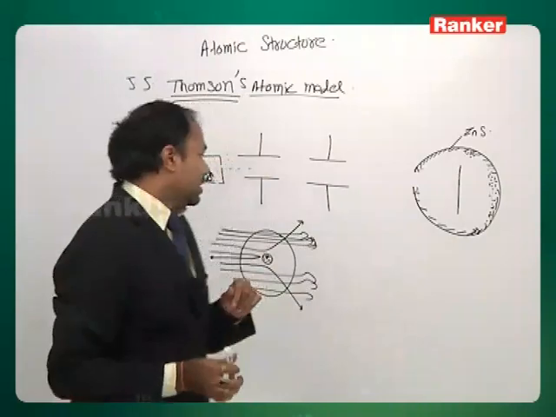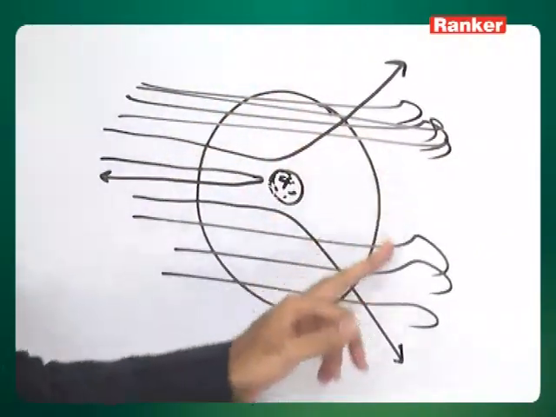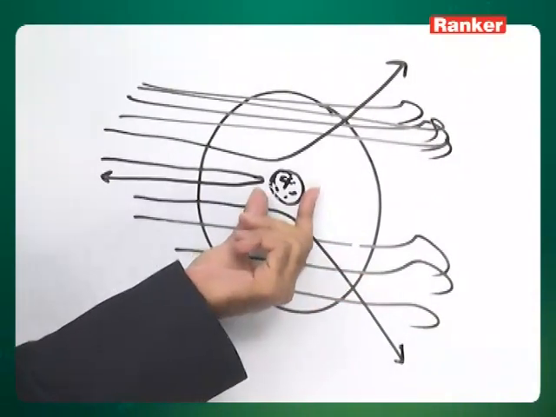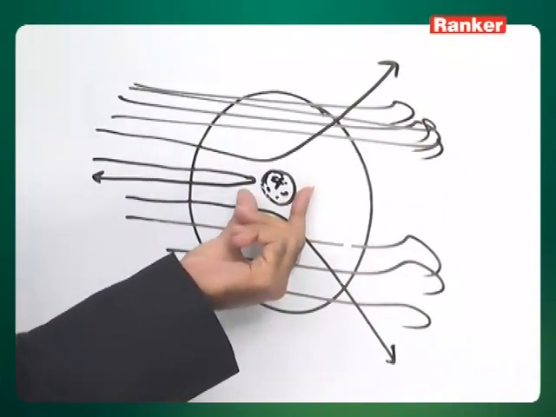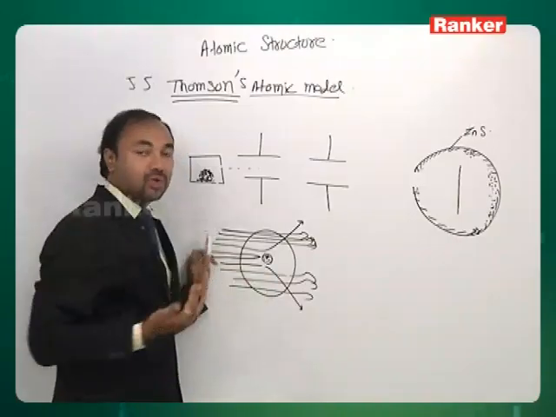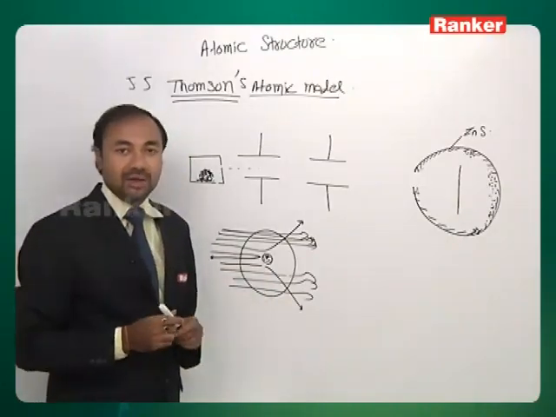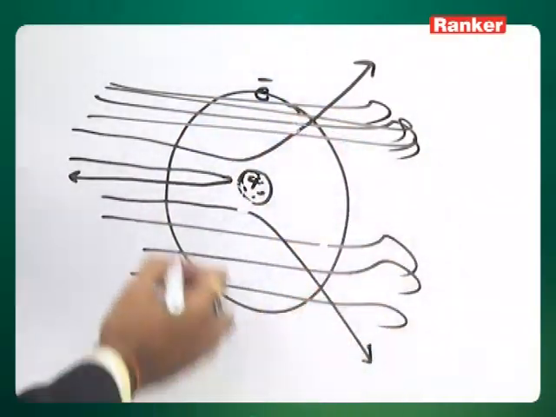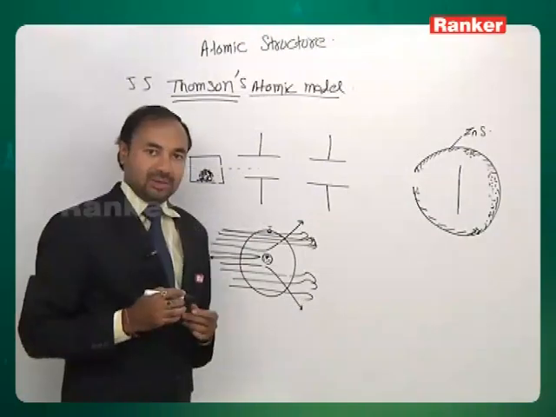What he said was that most of the part of the atom is vacant. Total mass and total positive charge of the atom is concentrated in a very small space called the nucleus. Now to counterbalance the positive charge, the negatively charged electrons revolve around the nucleus in circular pathways.